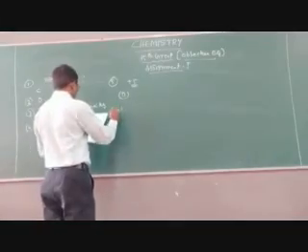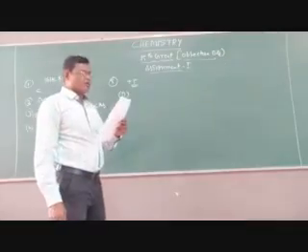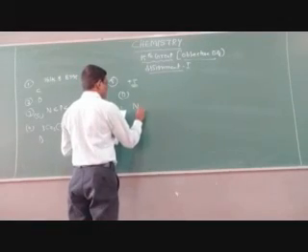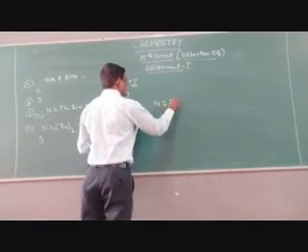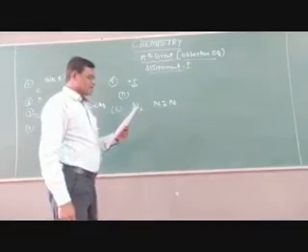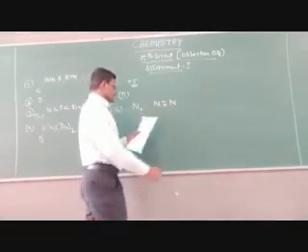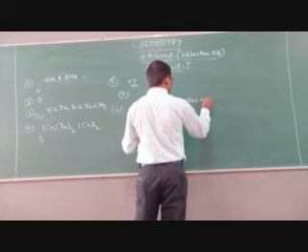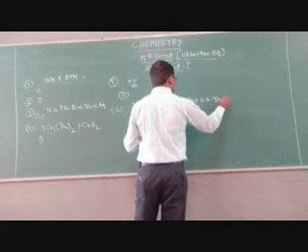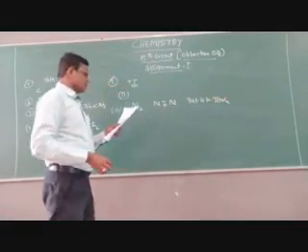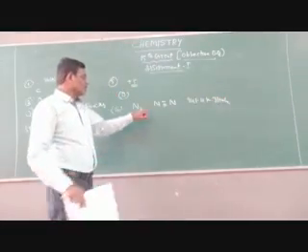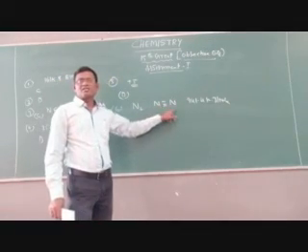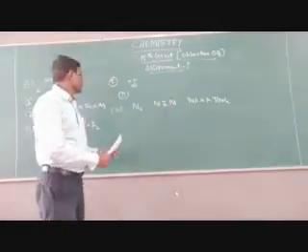Next, sixth one. The bond energy of nitrogen molecule in kilojoules. The nitrogen molecule has a triple bond, so it has very high bond energy. Among the given values, the highest bond energy is nearly 941.4 kilojoules per mole. This is the bond energy of the nitrogen molecule. That is why at room temperature the nitrogen molecule is inert due to high bond dissociation energy. Next, children.